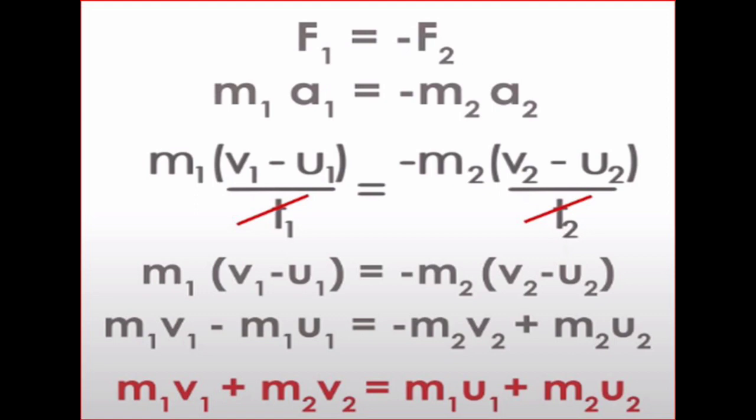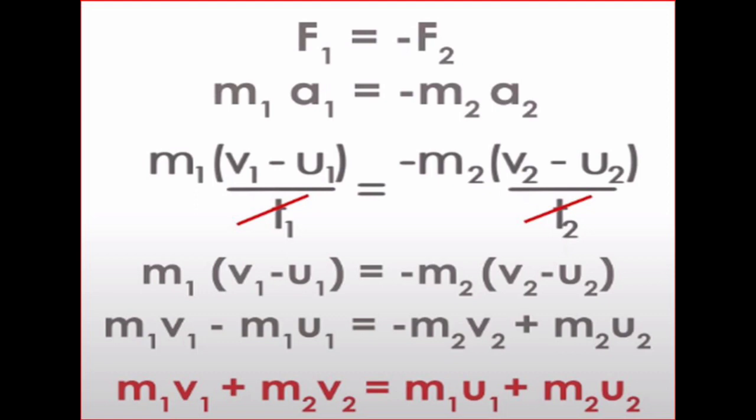Now, when two bodies collide, they apply an equal and opposite force on each other according to Newton's third law of motion. That is, the force exerted by ball 1 on ball 2 is equal to the force exerted by ball 2 on ball 1, equal in magnitude and opposite in direction, and hence we can write F1 equals F2, but the directions are opposite and hence we need to put the minus sign, that is F1 equals minus F2.